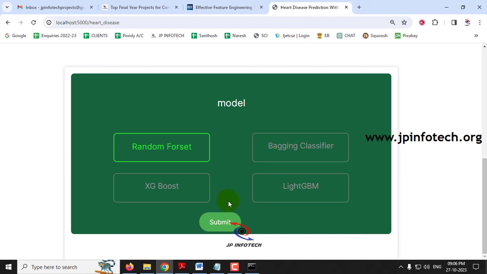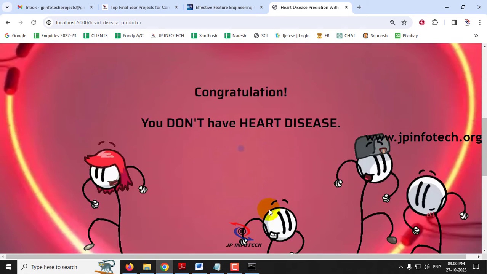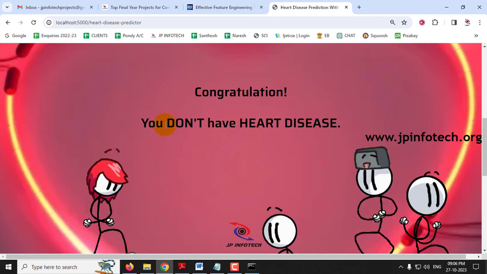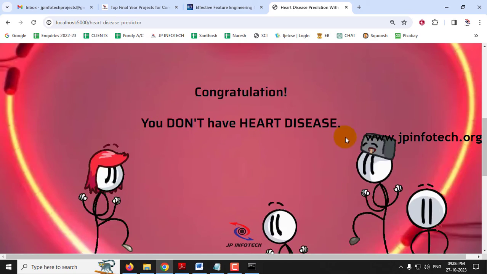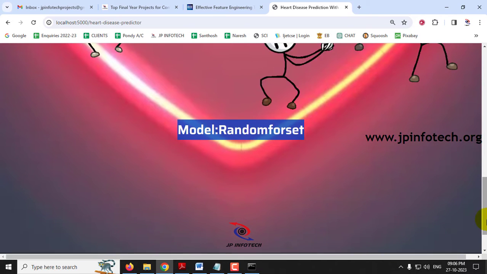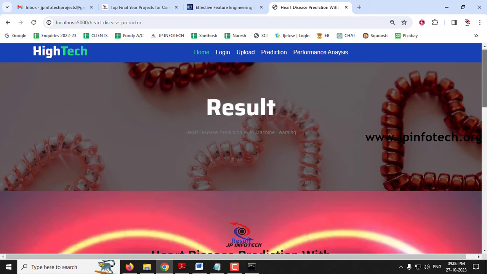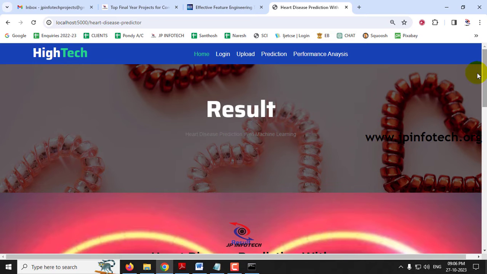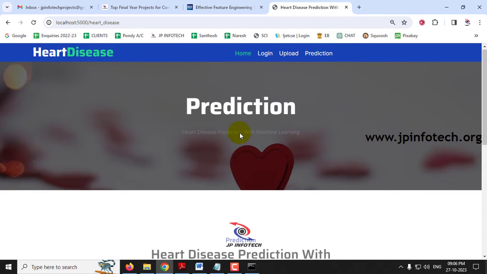So I'll just enter random forest and then click submit. Now you can see the prediction result: congratulations, you don't have heart disease. The model that you have used is random forest, so that is also updated here. Now quickly I'll enter the other cases without explaining one by one. So now let me click the prediction menu again.